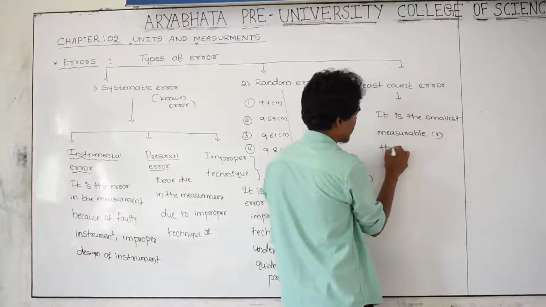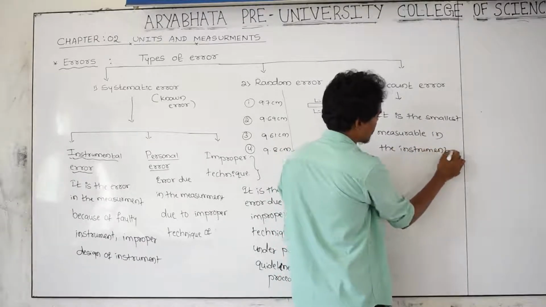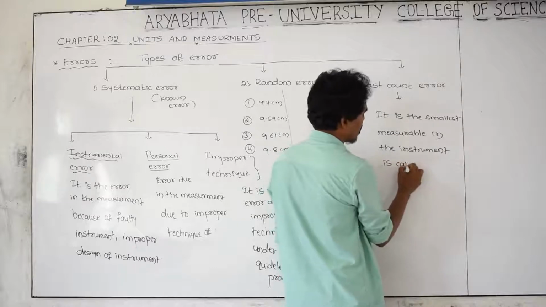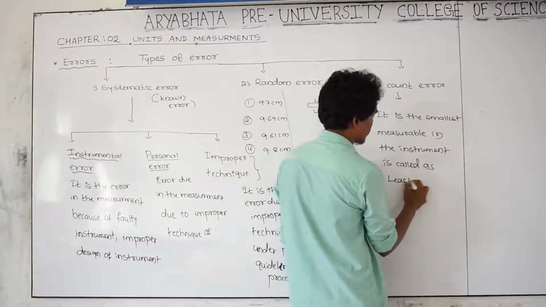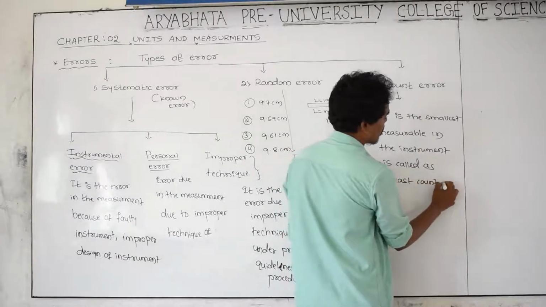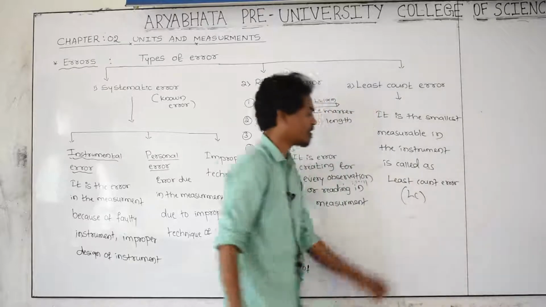In the instrument, it is called least count error. And shortly we are going to call it LC, least count.